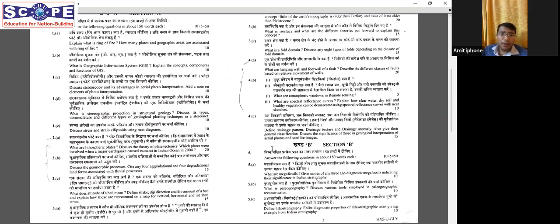2C, what does attitude of bed mean? Very simple: strike, dip direction, dip amount, and horizontal, and representing it on a map, just map making. It's a very easy question, straightforward from our structural aspect.